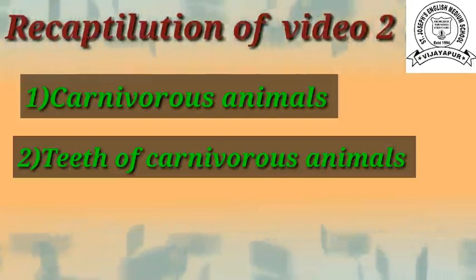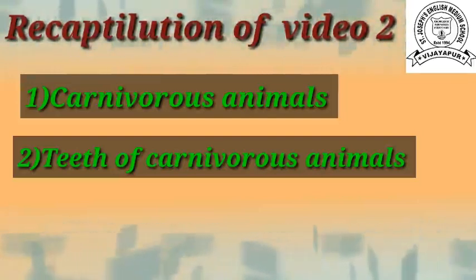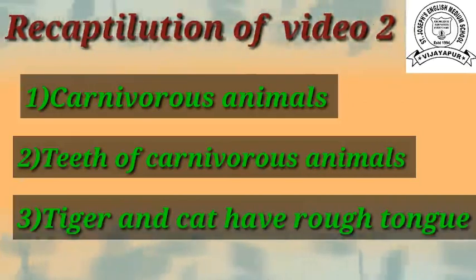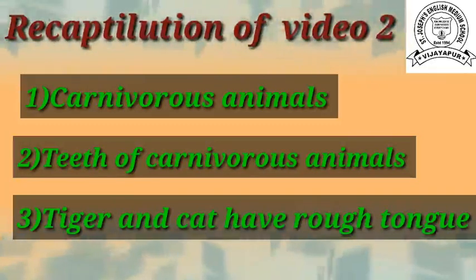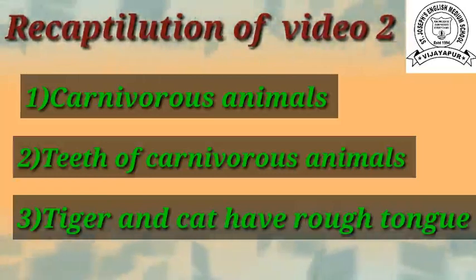They also have incisors and molars for grinding and cutting purpose. Then animals like tiger and cat have a rough tongue because they have small projections on their tongue called papillae, so that their tongue becomes rough and they can lick the food.